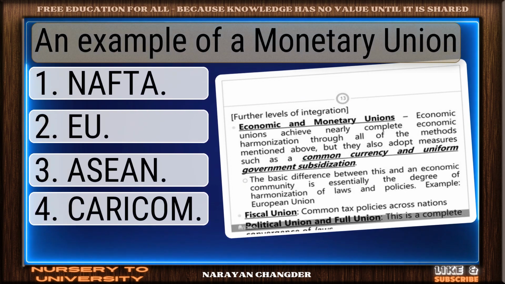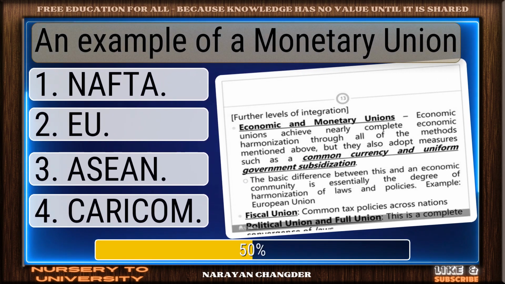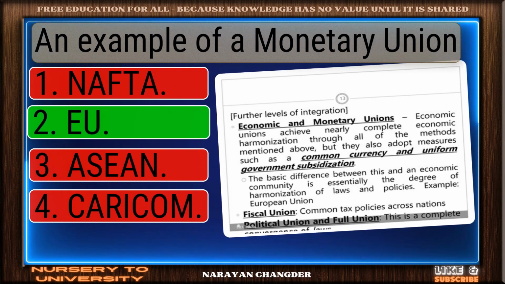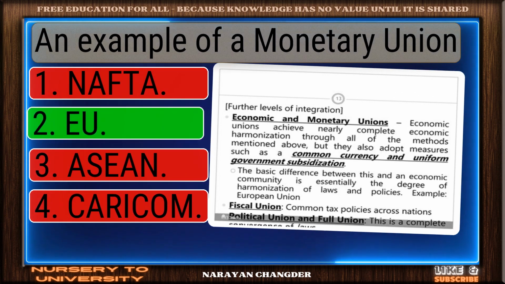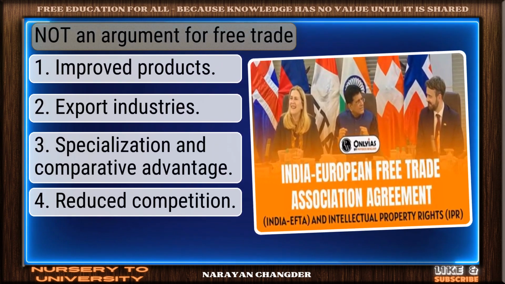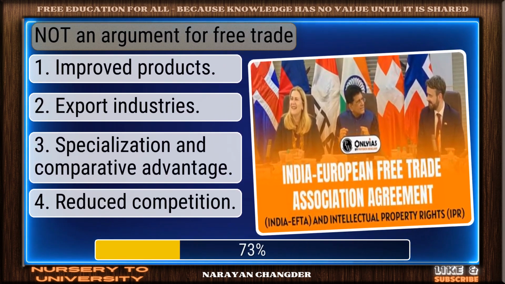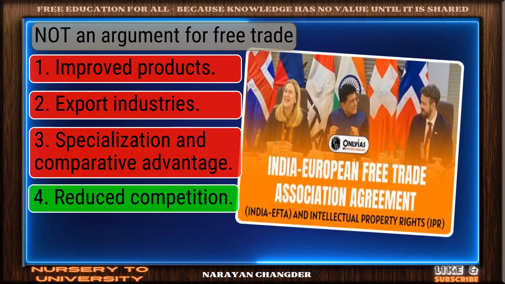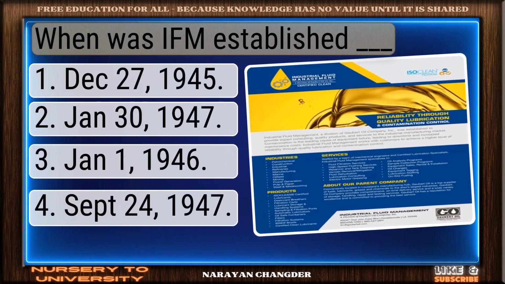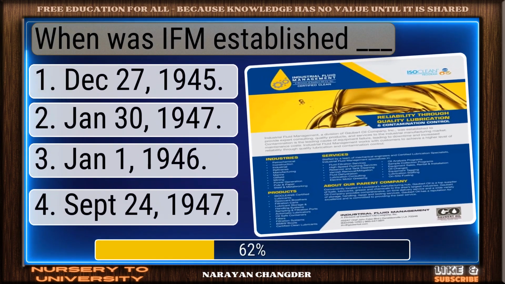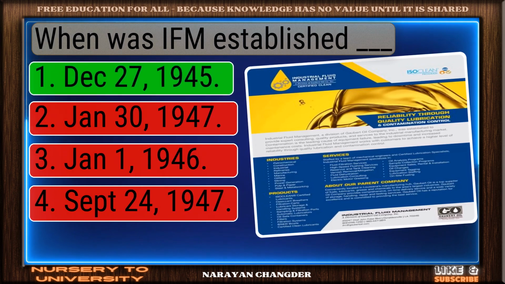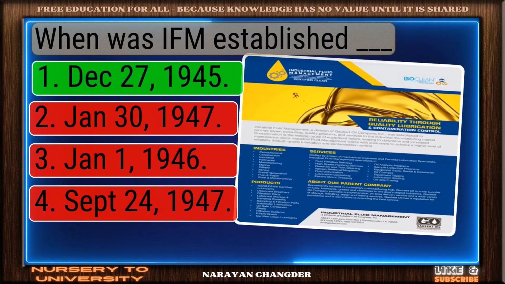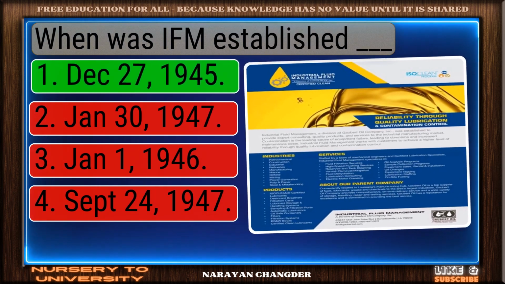An example of a monetary union. Excellent. EU is a brilliant choice. Not an argument for free trade. Valid point. Reduced competition is true. When was the IMF established? Good thinking. Dec 27, 1945 is the right answer.